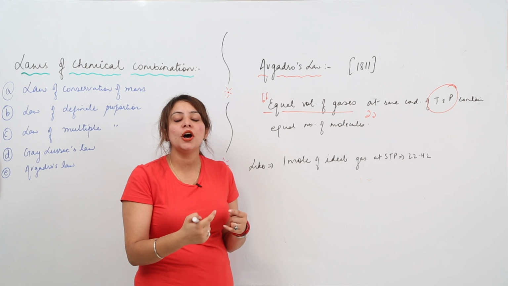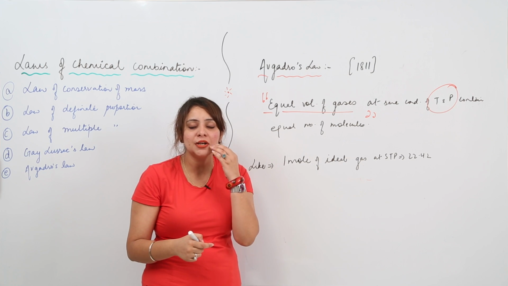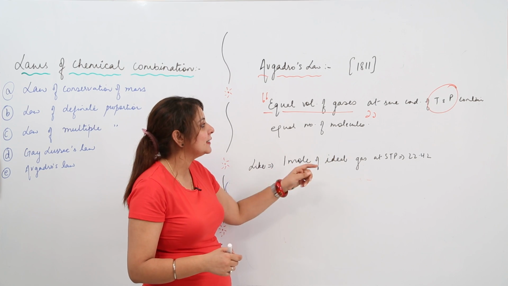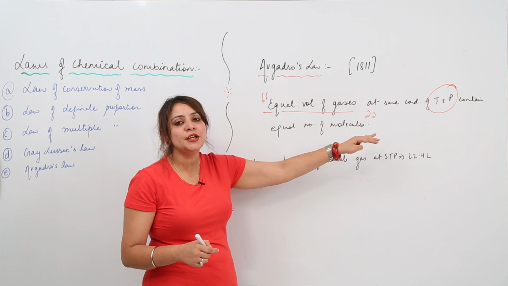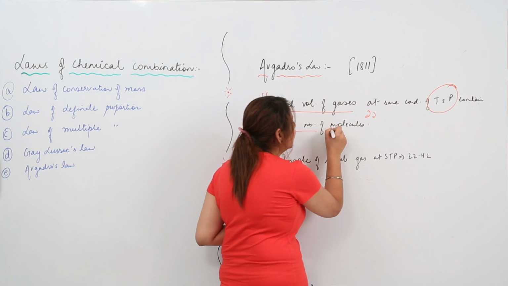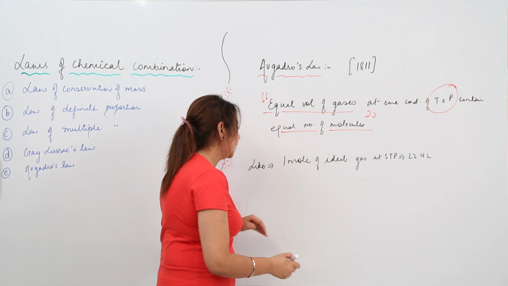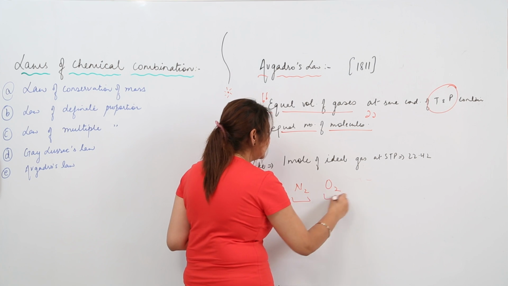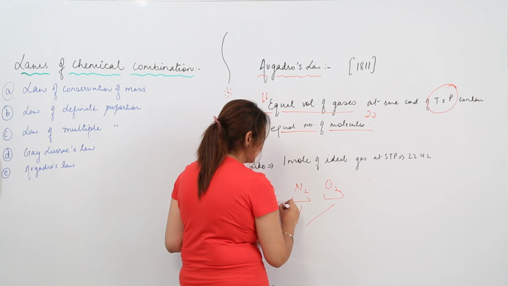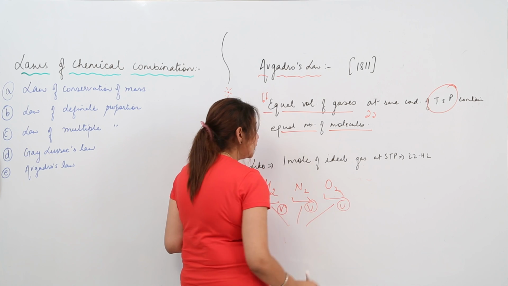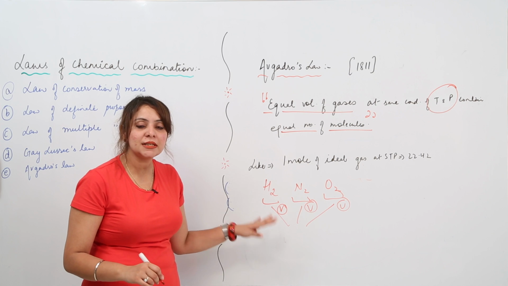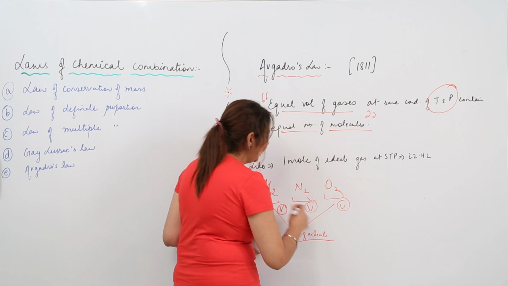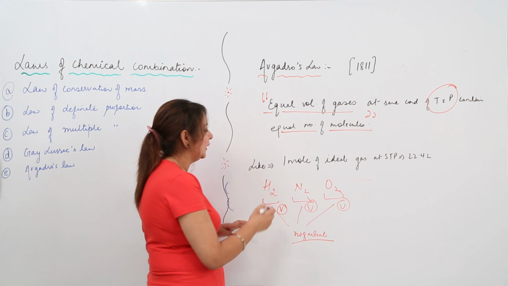Again, like in Gay-Lussac's law, we should have the same condition of temperature and pressure. The same thing is here, that we need the same condition of temperature and pressure. And it states that equal volumes of gases at the same condition of temperature and pressure contain an equal number of molecules. Like if I take an example, suppose I talk of H2 gas, N2 gas, O2 gas. If the volume of these gases is the same, let's say the volume is V, again it is V, then different gases have the same number of molecules.